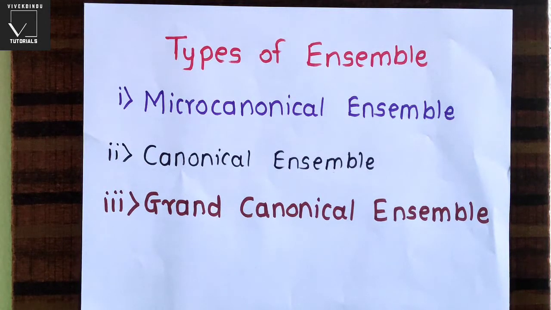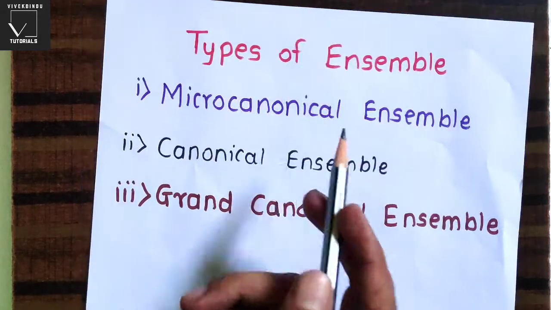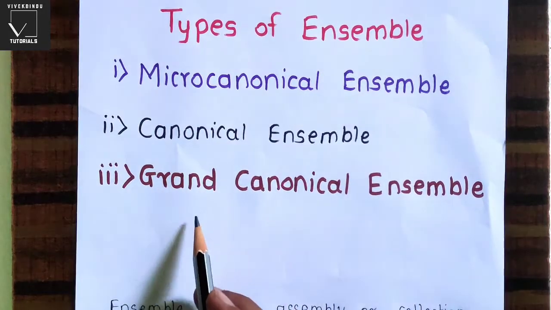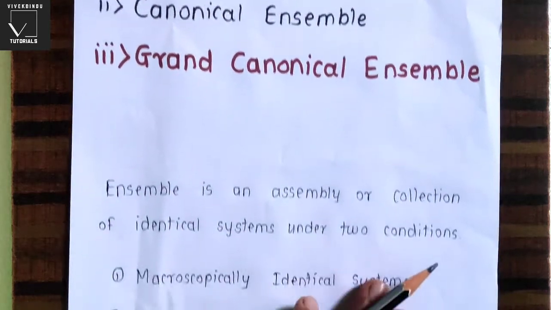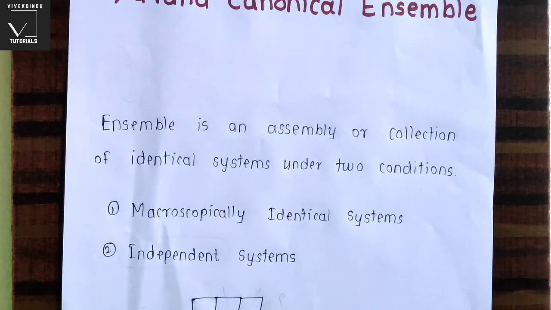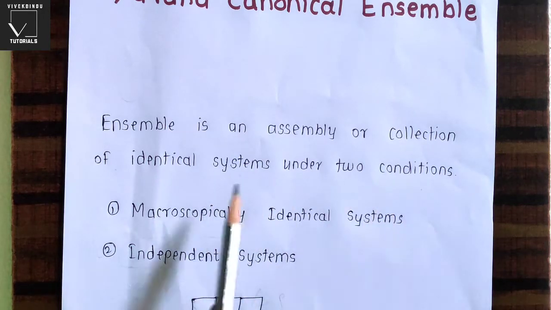In this video, we will see types of ensemble. There are three types of ensemble. First one is microcanonical ensemble, second is canonical ensemble, and third one is grand canonical ensemble. First of all, we will see what is ensemble. An ensemble is an assembly or collection of identical systems under two conditions.